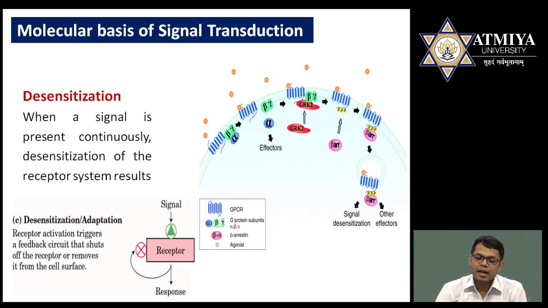Internalization means, in the diagram I have already shown, there is a signal transduction pathway where G protein coupled receptors are present. The ligand will bind to the G protein coupled receptors, and once transduction occurs, if the ligand does not separate from the receptor, both ligand and receptor will be internalized. After internalization inside the cell, they are going to be degraded via the interference of lysosome. So this process is known as desensitization, or it is also known as adaptation.